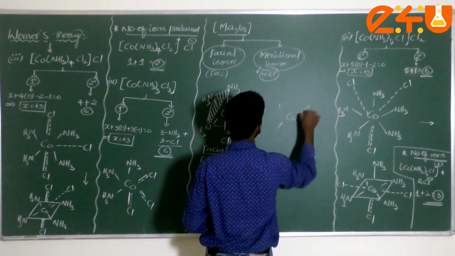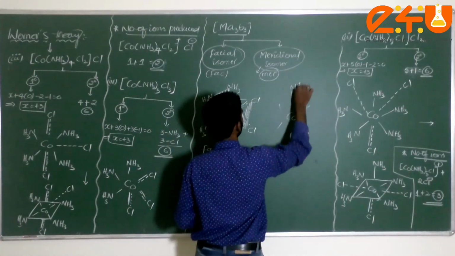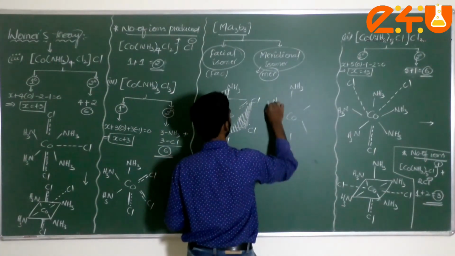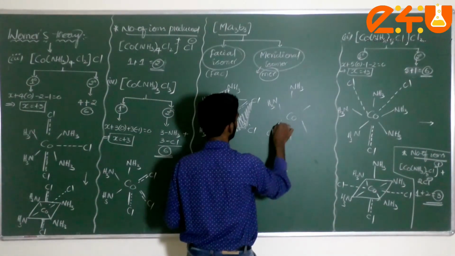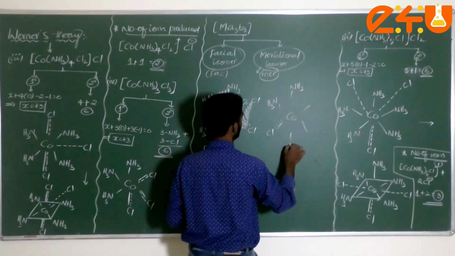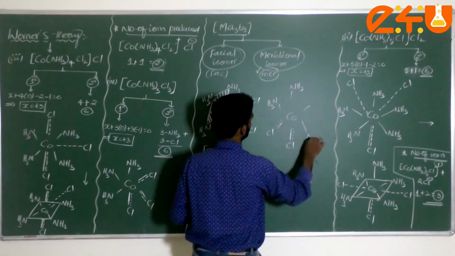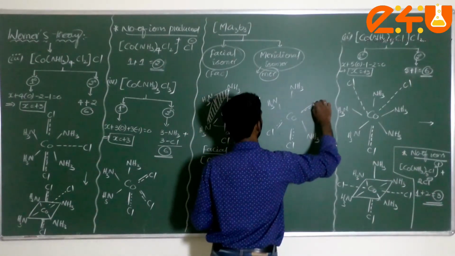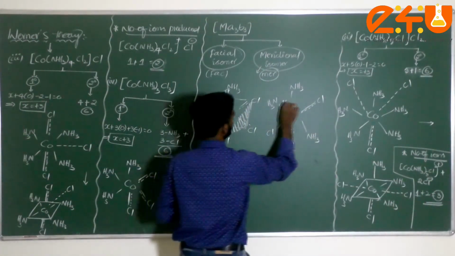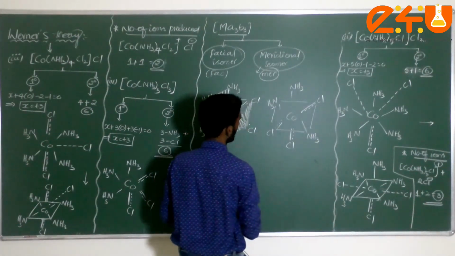Next one, in case of the mer isomer, how it will be? CO, all are not in the same direction. You can take it here NH3, you can consider here NH3, understand? This is Cl, this is Cl, right here NH3, Cl.